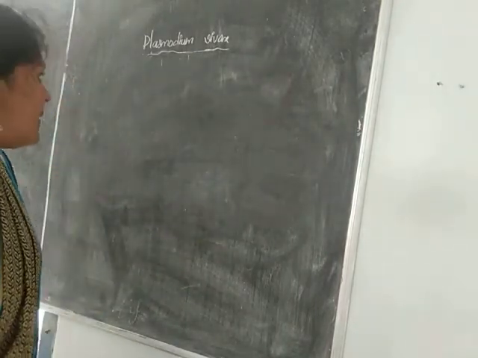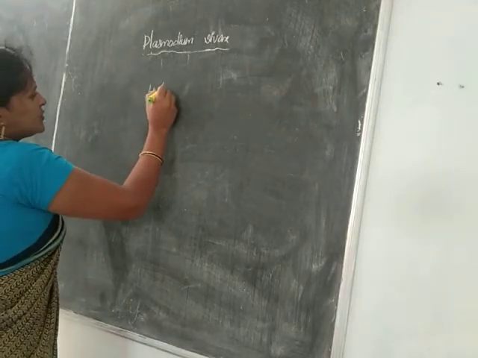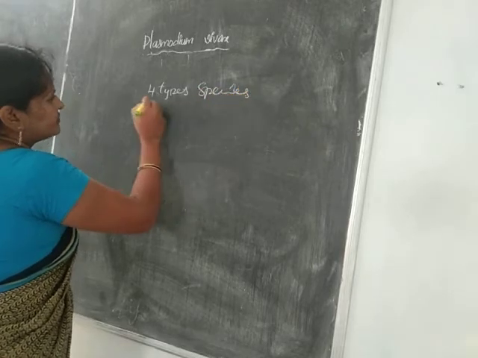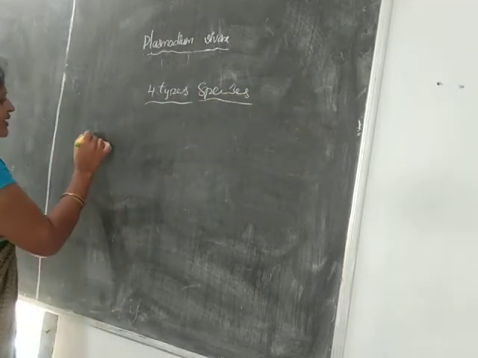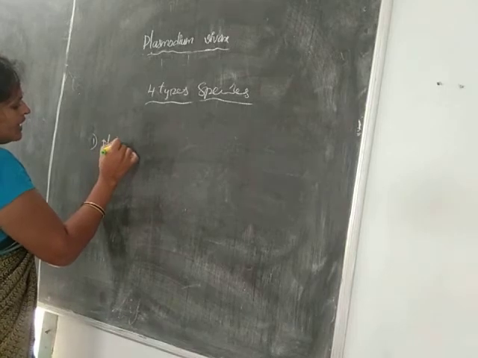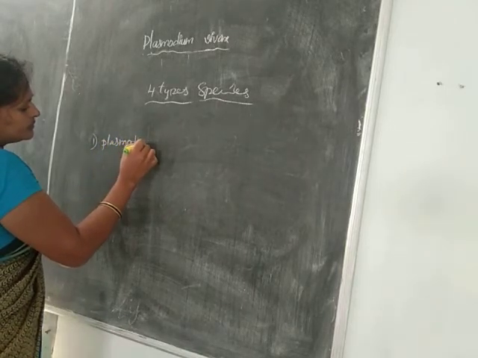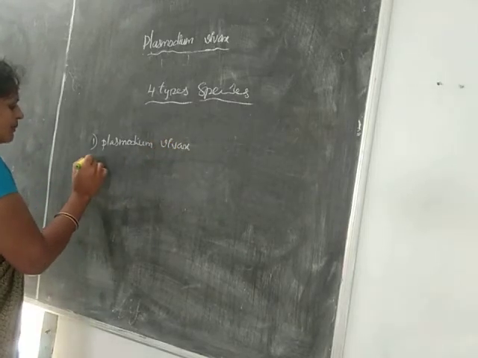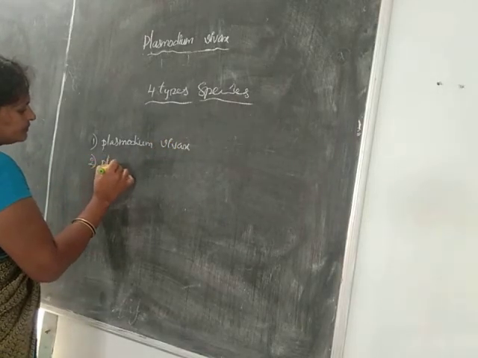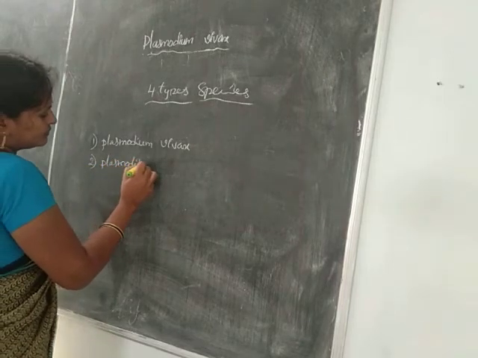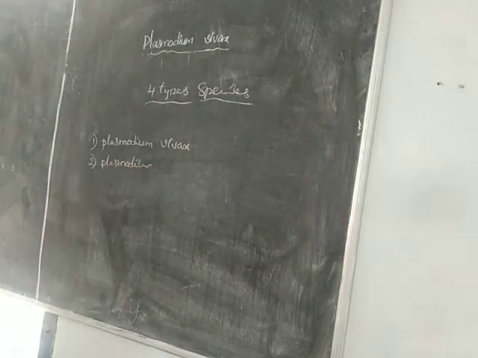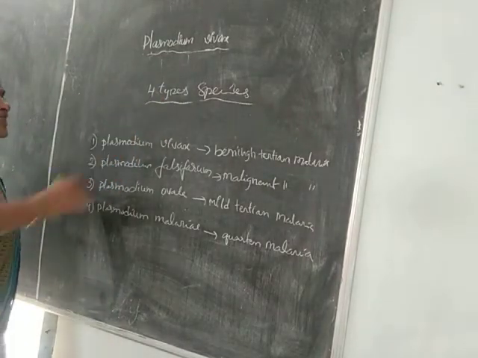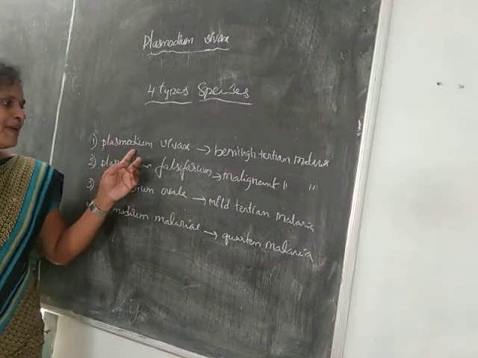The Plasmodium parasite contains mainly 4 types of species. So the first one is Plasmodium vivax, and Plasmodium. So these are the 4 types of species of Plasmodium. The first one is Plasmodium vivax.